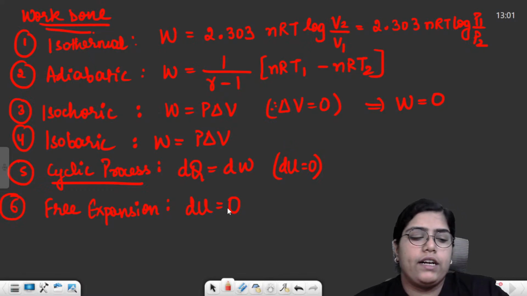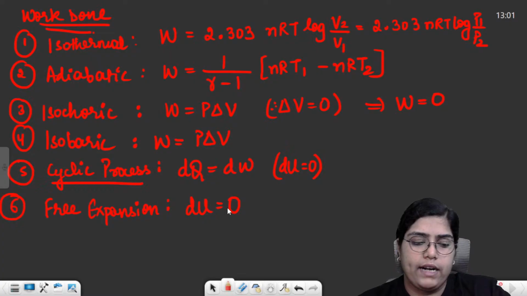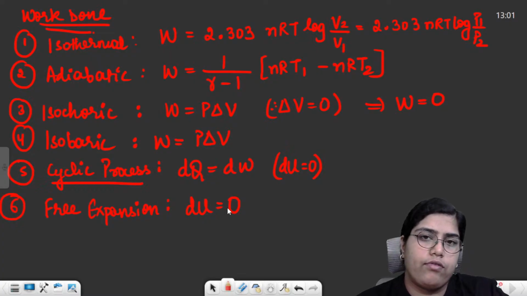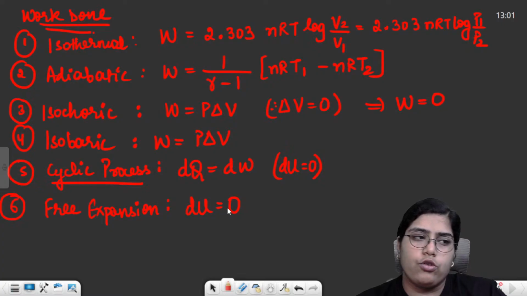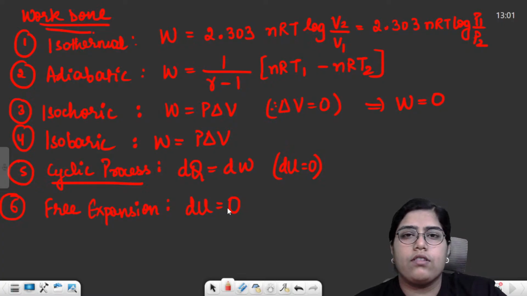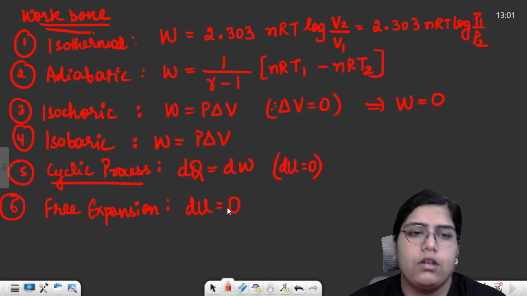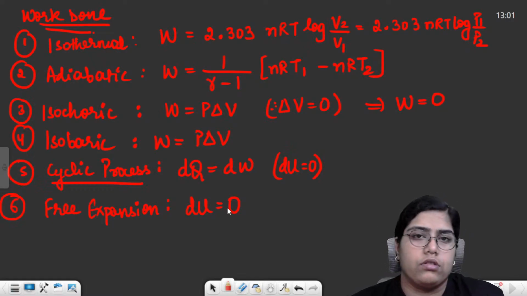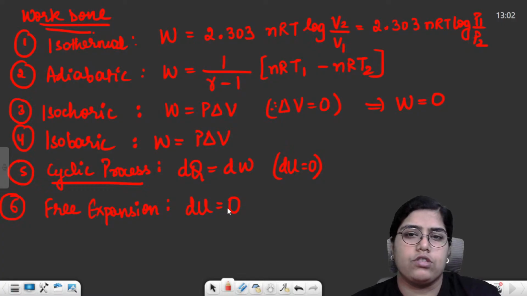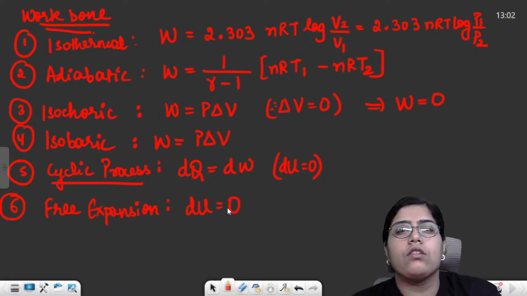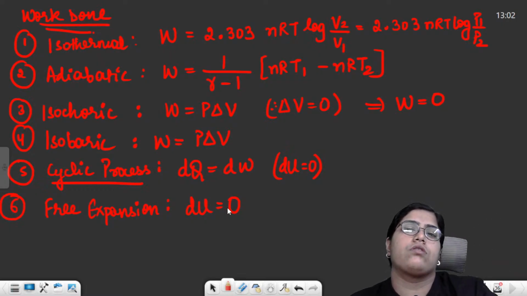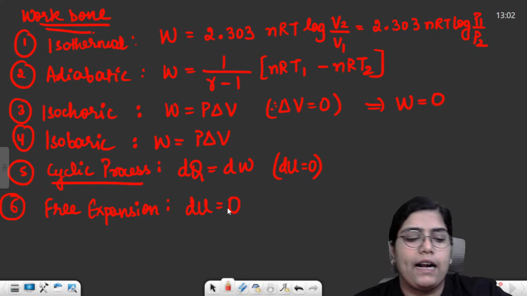So make sure that you have your formula notebooks ready, and your short revision notes. Even if you don't have revision notes, you can look for the mind maps. We've also posted some videos wherein we are revising using the mind maps. You can make use of mind maps at this point of time. A single page summary of the complete chapter will actually save a lot of time in your revision.